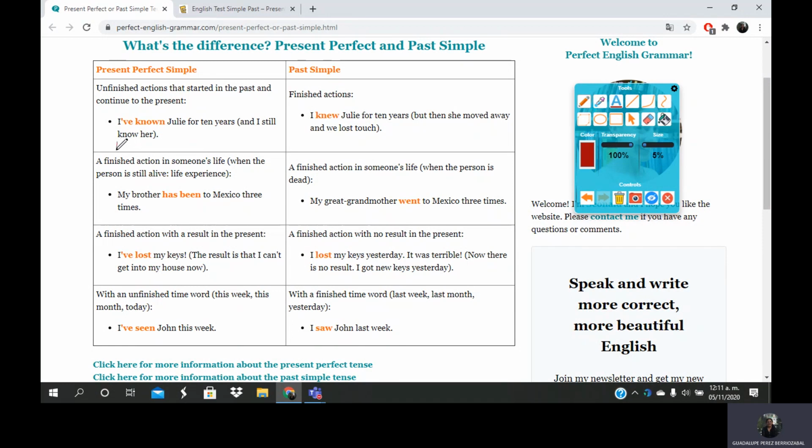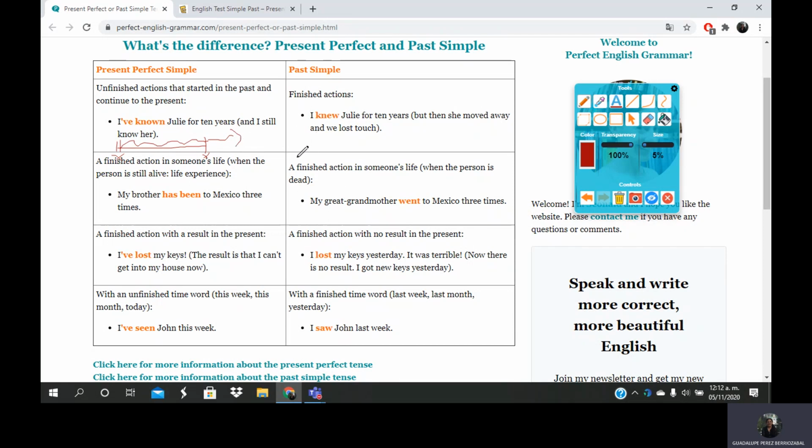For example, in this situation, this is the past, and then this is the present moment. So this section, when I've known Julie, started maybe here, but this section continues until the present. We don't know when this section finishes.